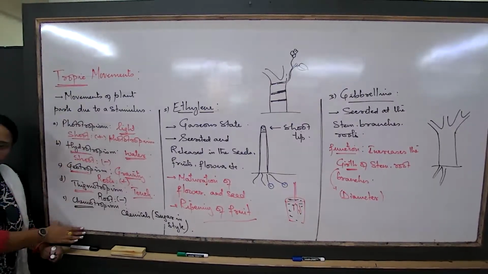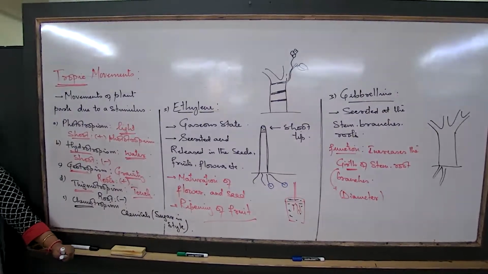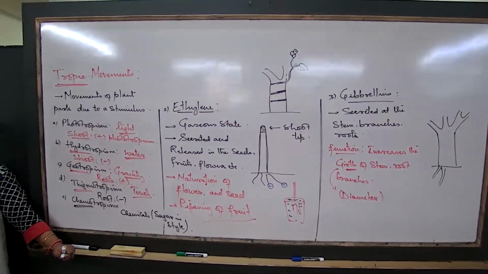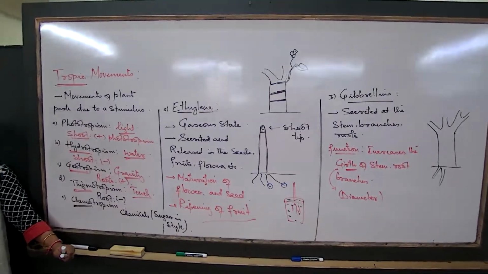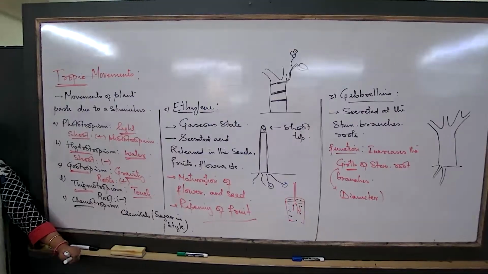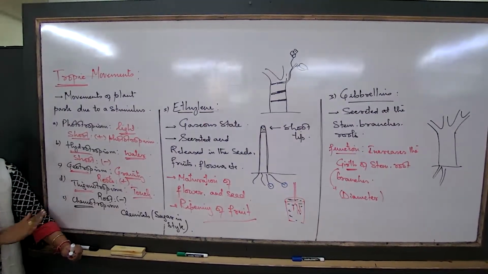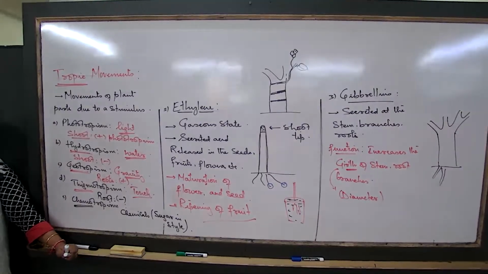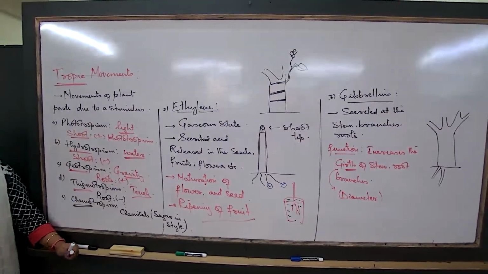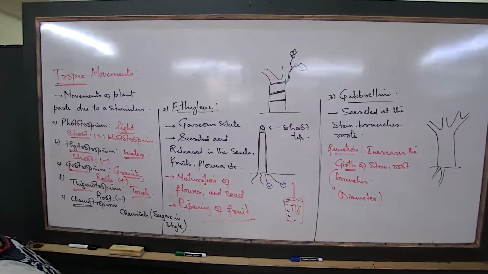So how many types of tropic movements have we come across? Five major types: phototropism, hydrotropism, geotropism, chemotropism, thigmotropism. For each of these, the concept is very simple. When you get a question, read the question, because they will not give you simple questions like the definition. But you will get this concept in different patterns of a question. Read the question and answer according to the question asked.